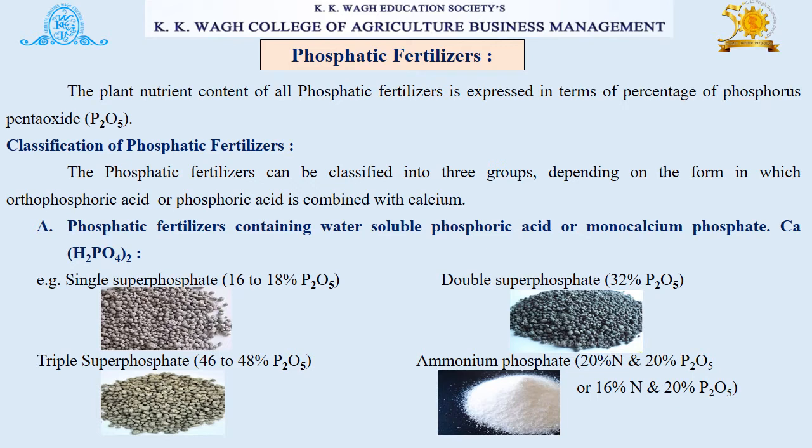The first group is phosphatic fertilizers containing water-soluble phosphoric acid or monocalcium phosphate. Examples are single superphosphate having 16 to 18% P2O5, double superphosphate 32% P2O5, triple superphosphate 46 to 48% P2O5, and the last example is ammonium phosphate, which has 20% nitrogen and 20% P2O5, or 16% nitrogen and 20% P2O5.